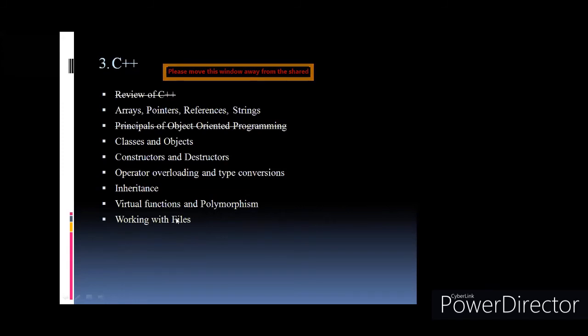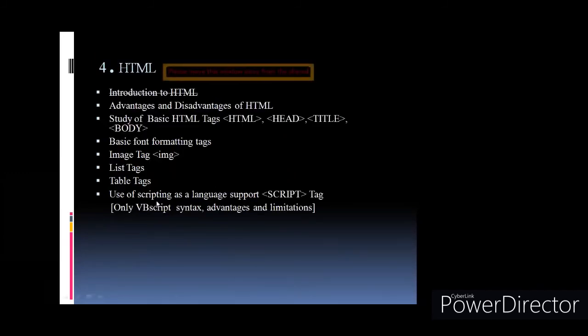Then working with files. See, only last year they have asked the question on this particular topic, that is working with files. Otherwise, in the earlier exams, they were not asking any question regarding files. Okay, but last year only one question is there, which is based on working with files, where you'll have different functions, okay, which is related to files, like file open, close, write. So the programs are not important. Don't prepare the programs, but they'll ask you to explain the functions, which is inbuilt functions, which is given for the files.